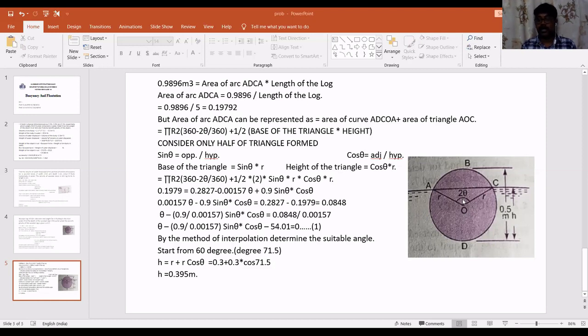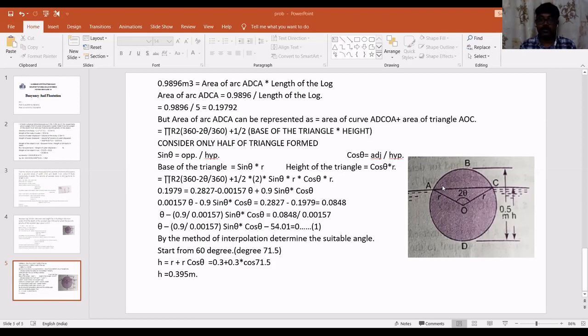So obviously, there will be a formation of two right angle triangles, one on the left hand side and the other on the right hand side, which are equal in dimensions. So OA is R and OC is R.